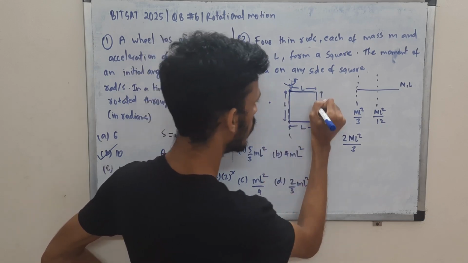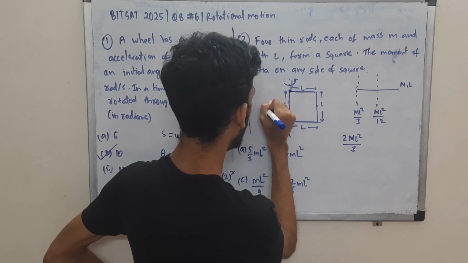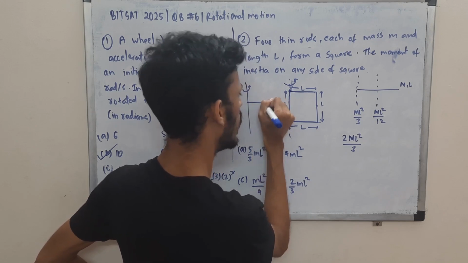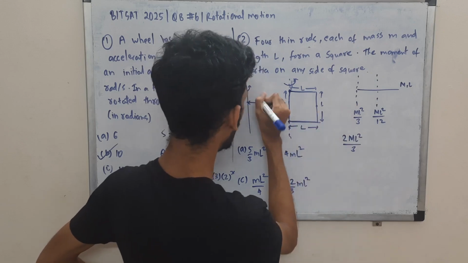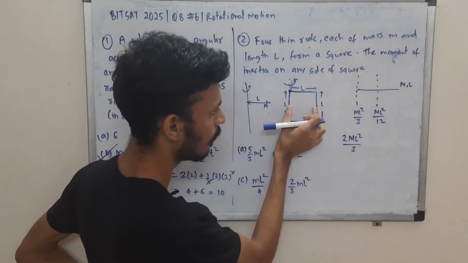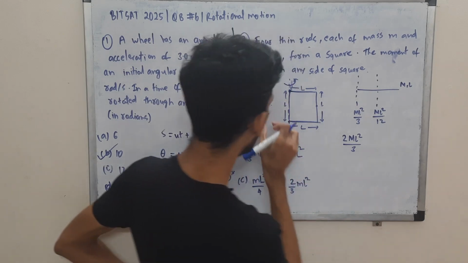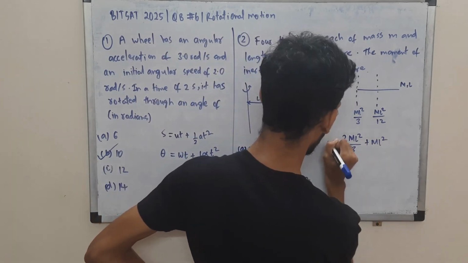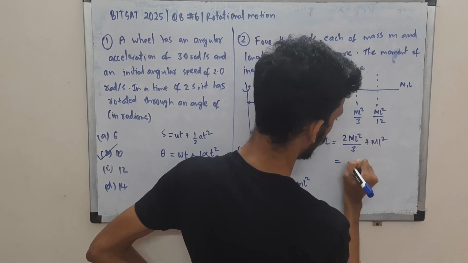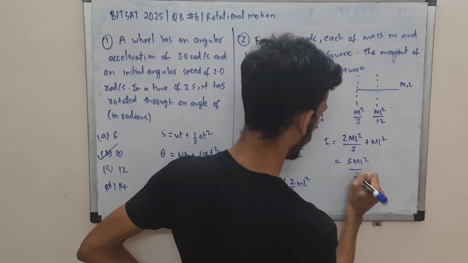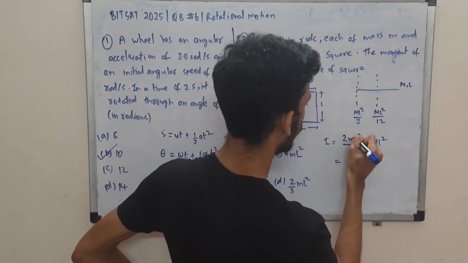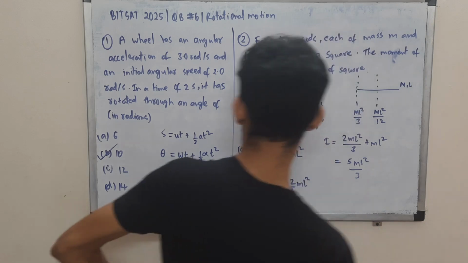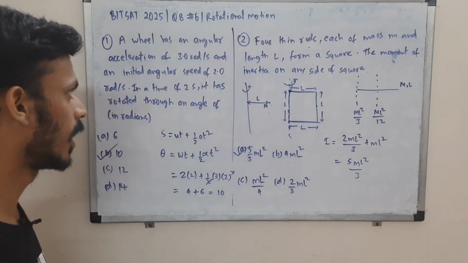Now we can consider the entire mass as concentrated at the center of mass, m, and its perpendicular distance from the axis is L. So that's why the length is not very significant. So basically mass m at a distance L from the axis, so ml square. So that is your moment of inertia. 3 plus 2, 5 ml square by 3. This should have been small m, right? We're taking the mass as small m. Anyways, just a notation. And option A is the correct choice over here.